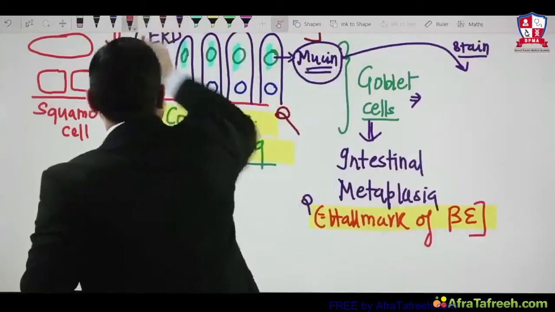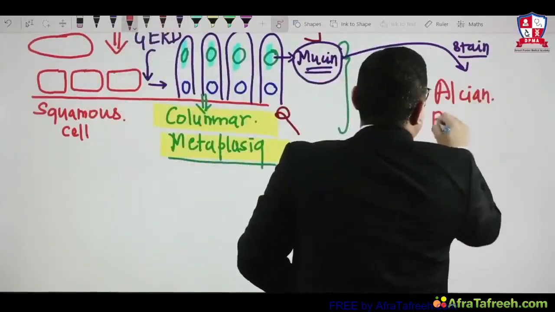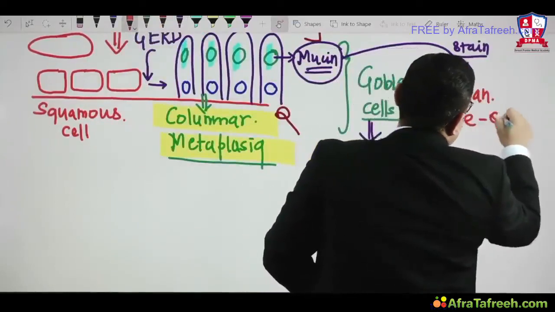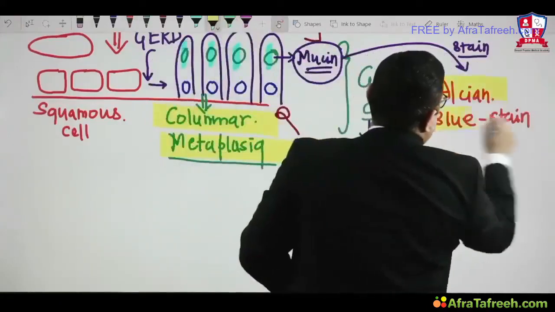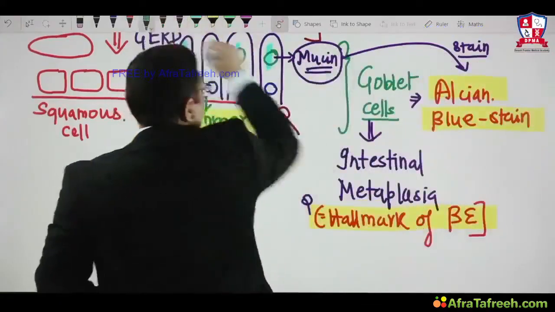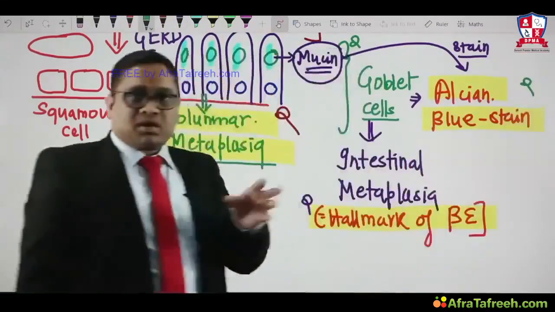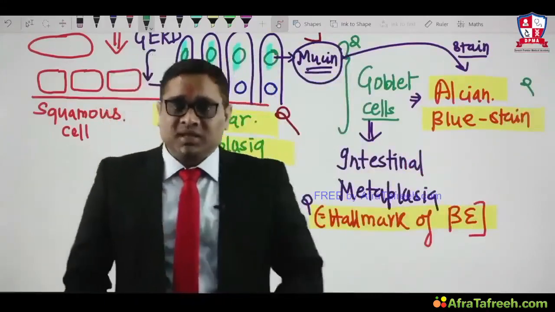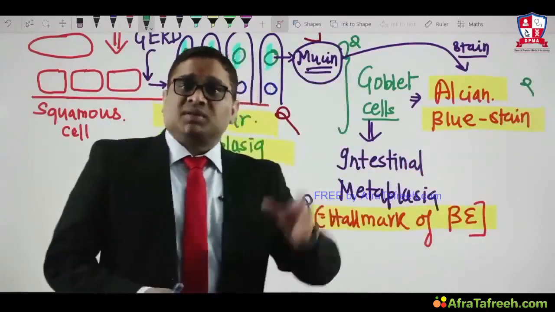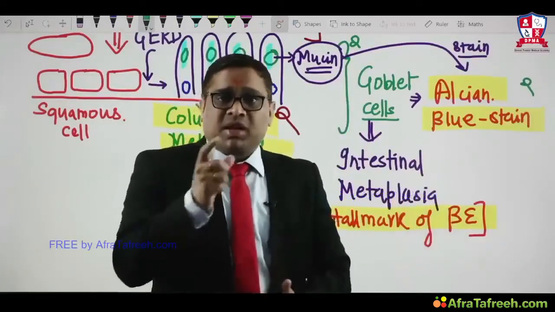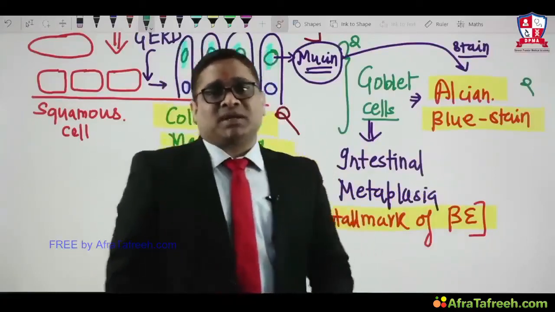The mucin stain is Alcian blue stain. Alcian blue stain is used for mucin. That was the question in the AIIMS exam. Alcian blue stain is used for staining the mucin within the goblet cells. So how are we going to discriminate whether this goblet cell is of intestinal origin or is residing in the esophagus? To discriminate that, we require a specific pH.